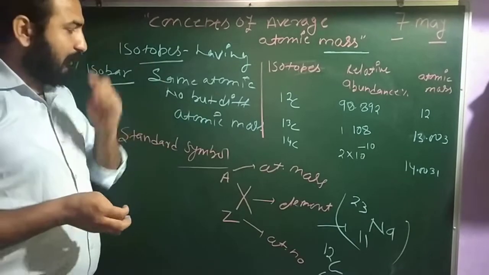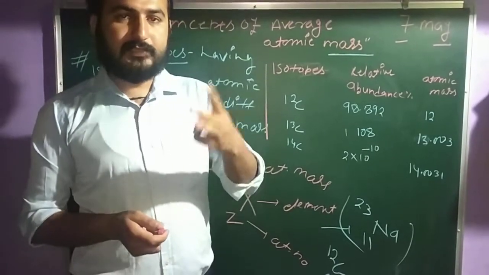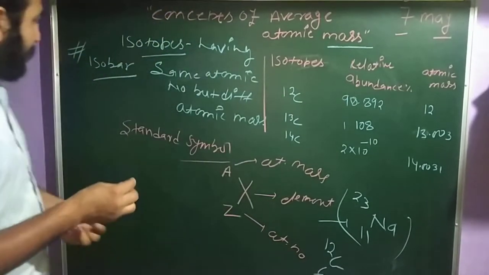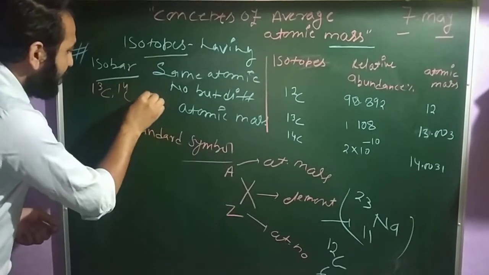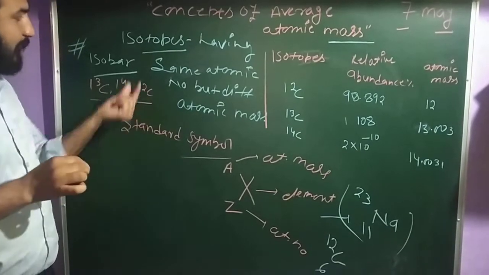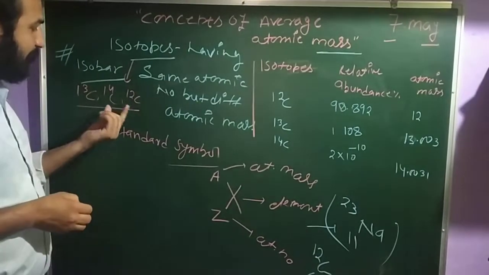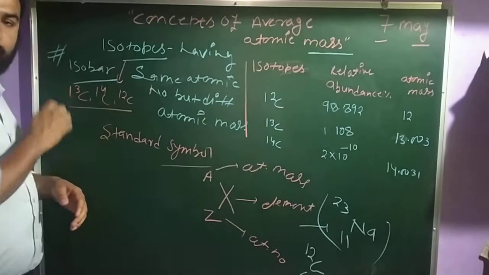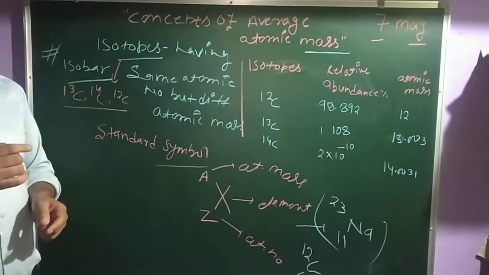For example, carbon has 3 isotopes: C12, C13 and C14. Clear? These isotopes have different atomic masses, 12, 13 and 14, but the atomic number is the same, 6, 6 and 6.